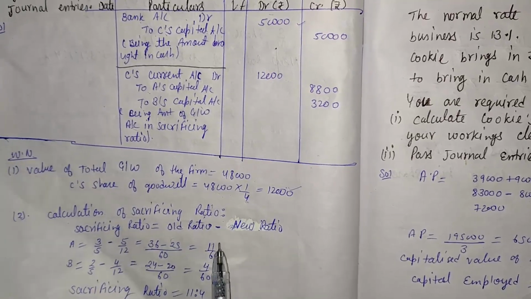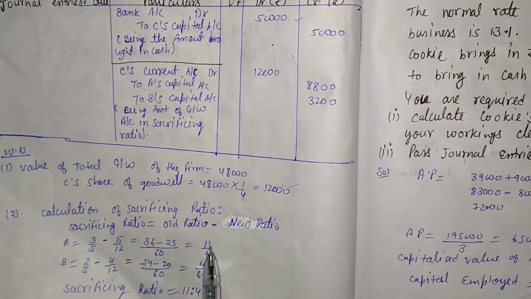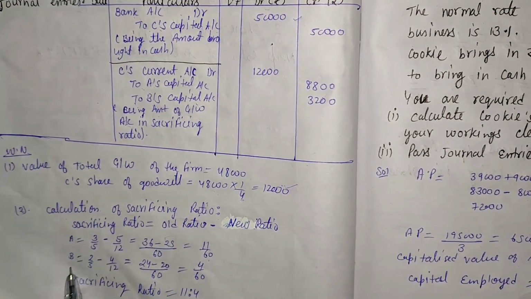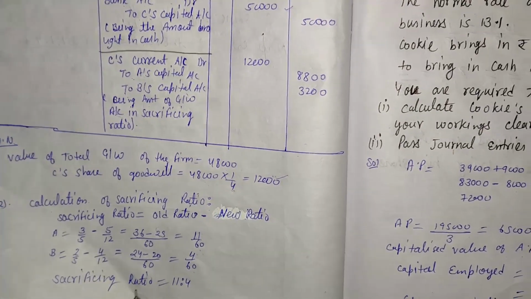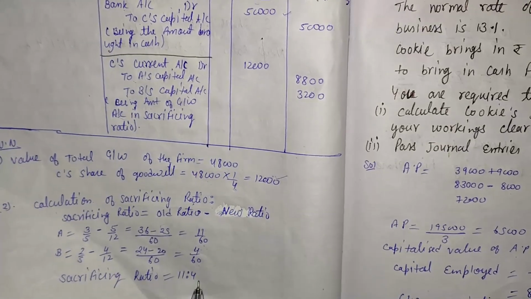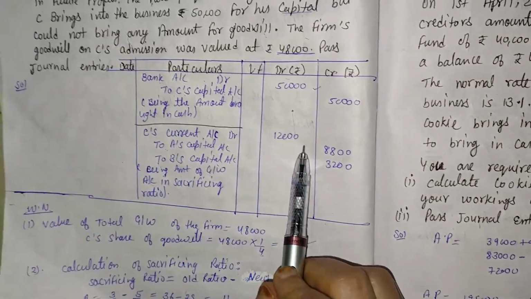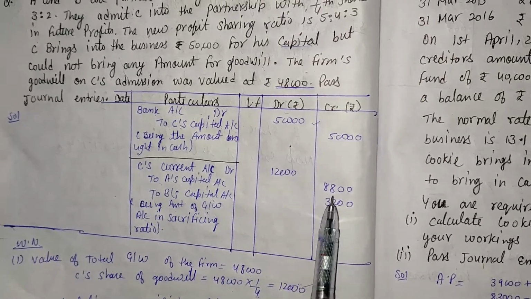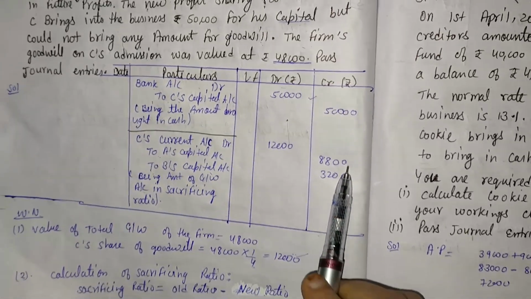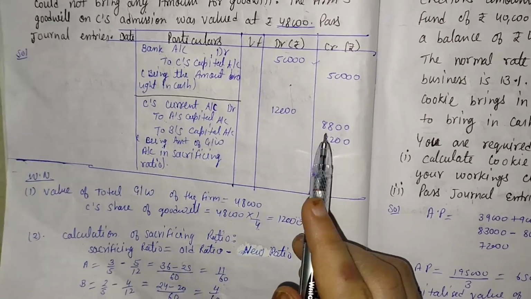After solving this, we get 11/60. Same as that, B gets 4/60. So overall sacrificing ratio is 11:4. So that 12,000 is divided in the ratio 11:4, that is 8,800 and 3,200.